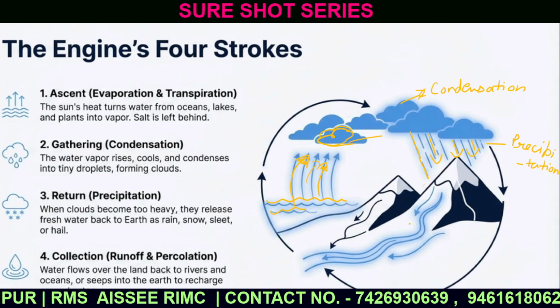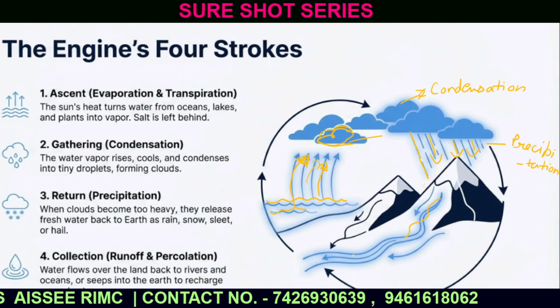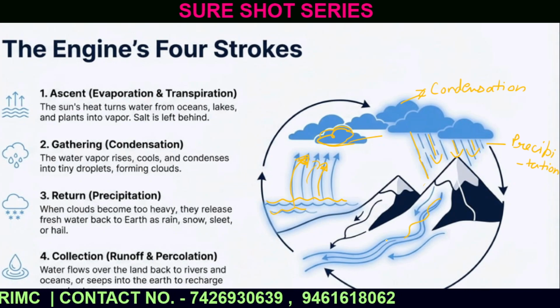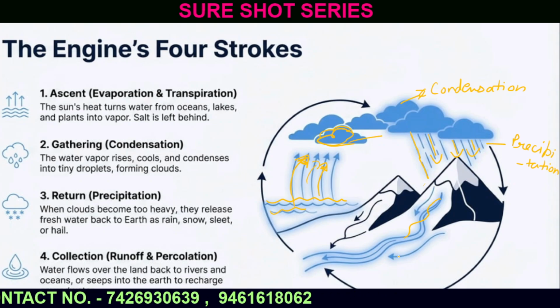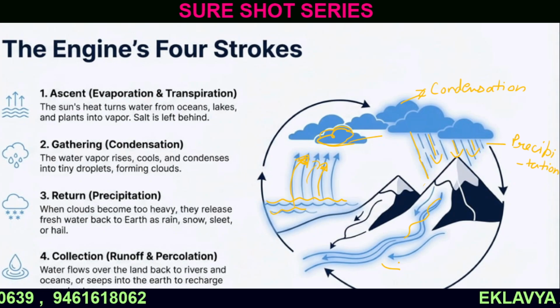And when this rainwater gets collected in the rivers, the seas, the oceans, it is known as collection of water, runoff, and percolation.